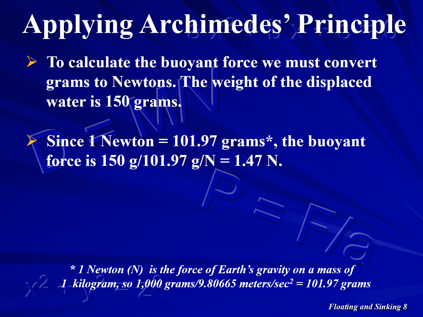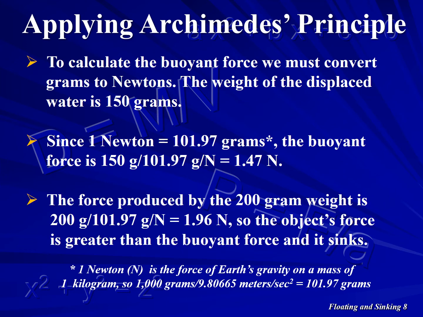The weight of the displaced water is 150 grams. There are 101.97 grams in 1 newton, so if we divide 150 grams by 101.97 grams per newton, we obtain a buoyant force of 1.47 newtons. The force produced by the 200-gram weight is calculated by dividing 200 grams by 101.97 grams per newton to give a force of 1.96 newtons. Since the force of the object is greater than the buoyant force, it sinks.